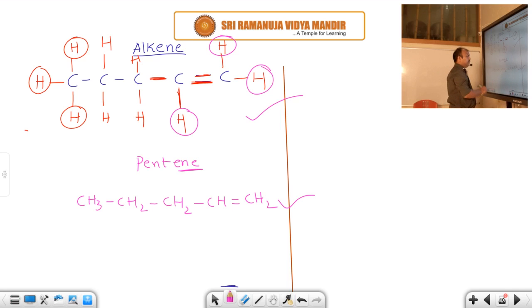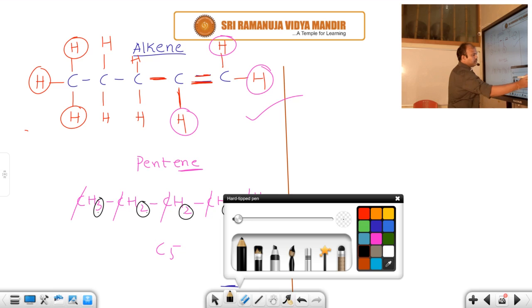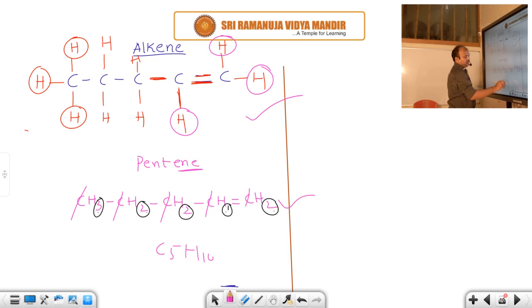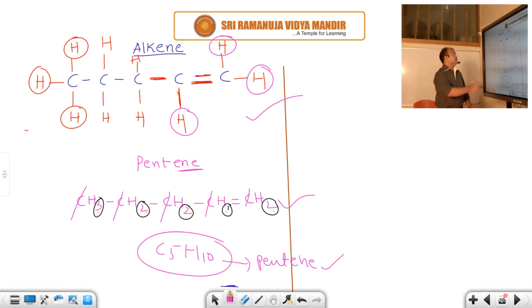Count it. In total, how many carbons are there? 1, 2, 3, 4, 5. So 5 carbons. Count the hydrogens. How many hydrogens are there here? Here 3, here 2, that's 5. 5 plus 2 is 7. Here 1 will be there, that's 8. 8 plus 2 is 10. That means 10 hydrogens are present. C5H10. C5H10 is called pentene. These 3 structures are correct, either this one or this one or this one.